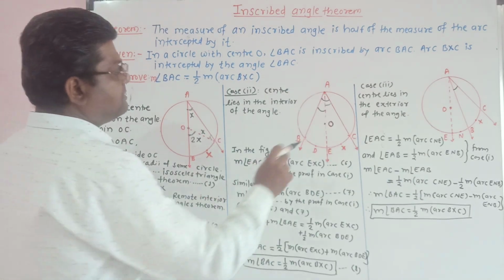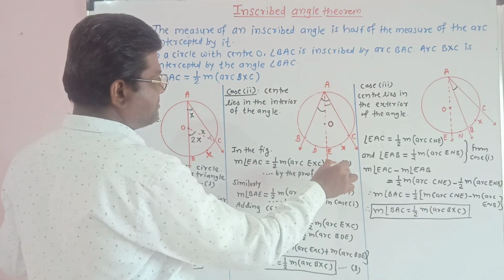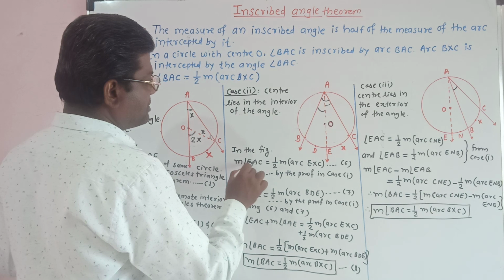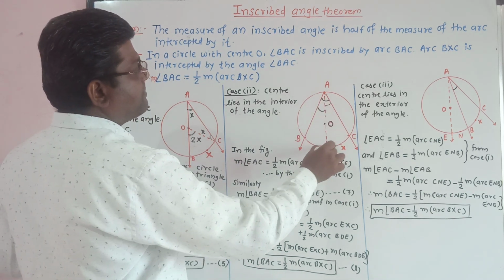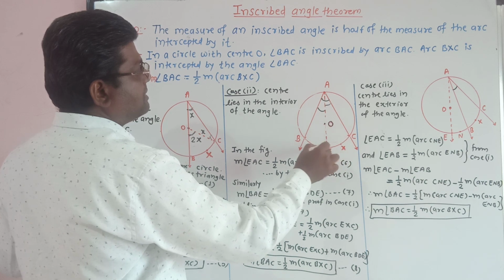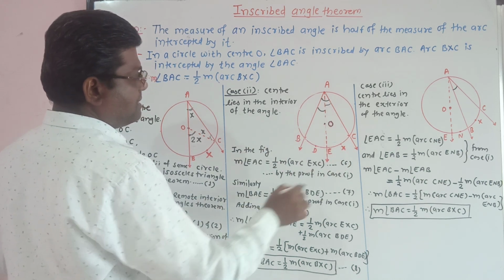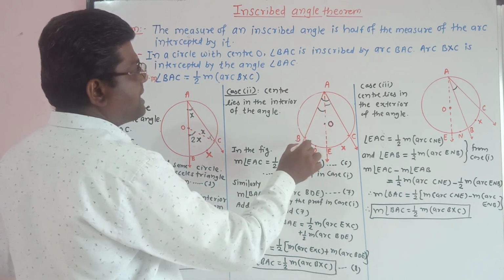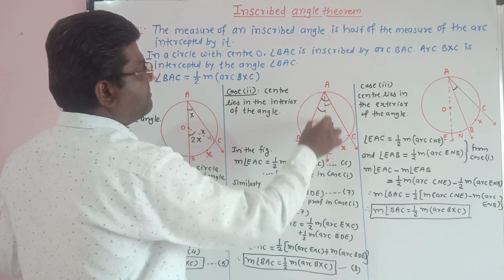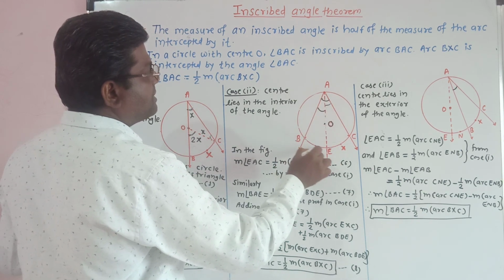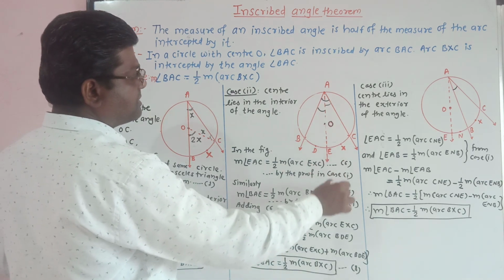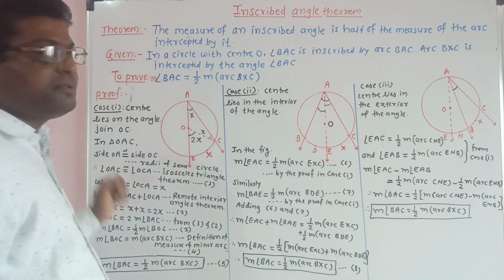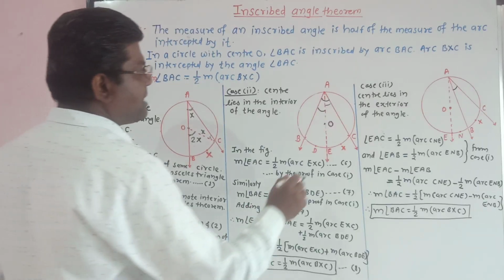So now add these two equations. This is equation number 6. What is the given? Measure of angle EAC is equal to half into measure of arc EXC, equation number 6, and measure of angle BAE is equal to half into measure of arc BDE. This is equation number 7. Add equations 6 and 7.